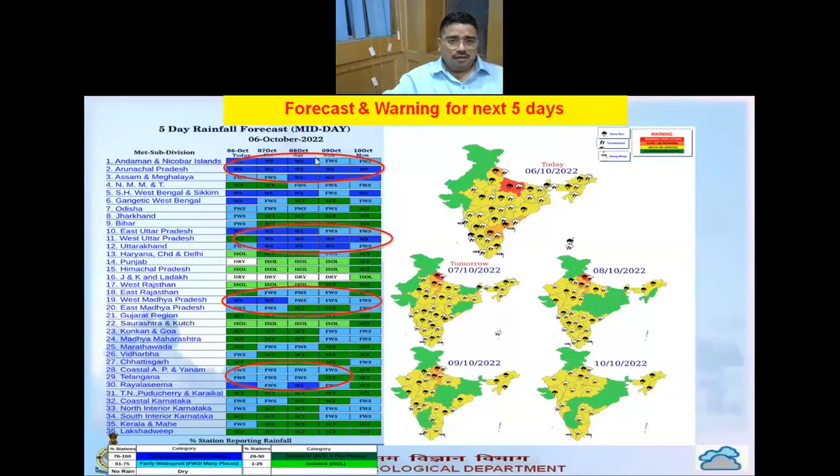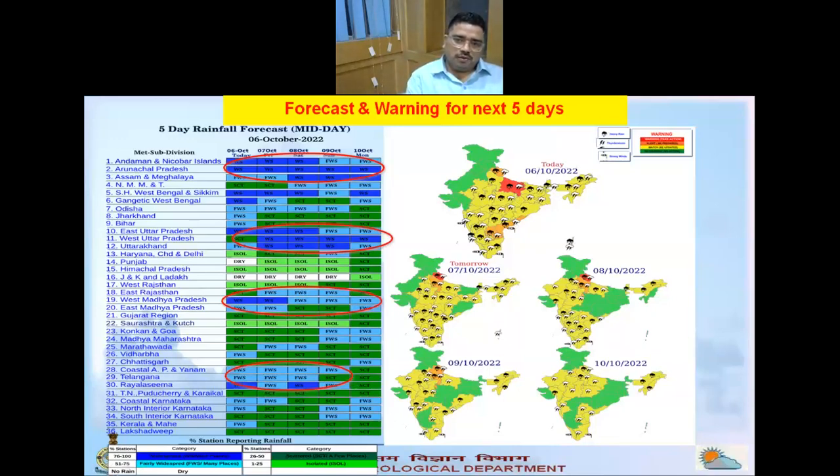So we are having four major zones of rainfall where a good amount of rainfall is likely to occur during next 4-5 days. So one zone is the parts of Andaman Nicobar Islands and Northeast India. Second is Uttar Pradesh and Uttarakhand. Third one is Madhya Pradesh, and fourth one is coastal Andhra Pradesh, Telangana, and Rayalaseema. So these are the four zones. Accordingly, heavy rainfall is expected over these today.